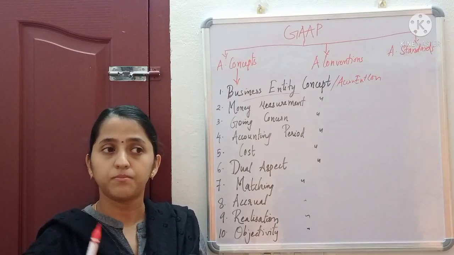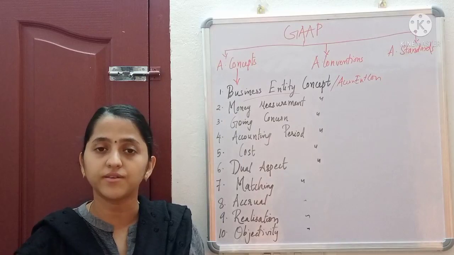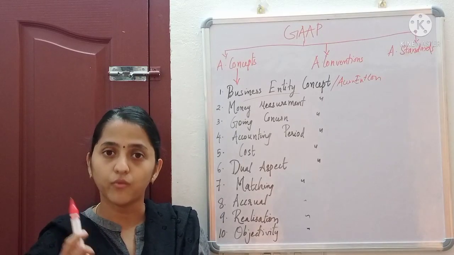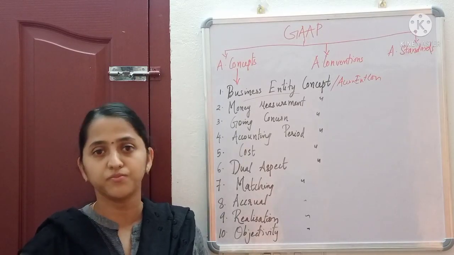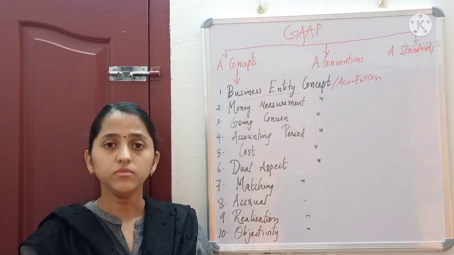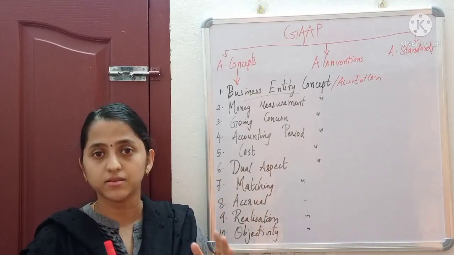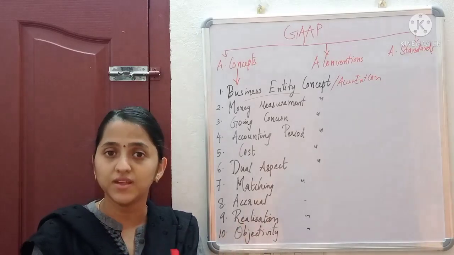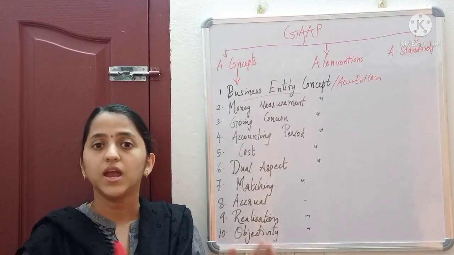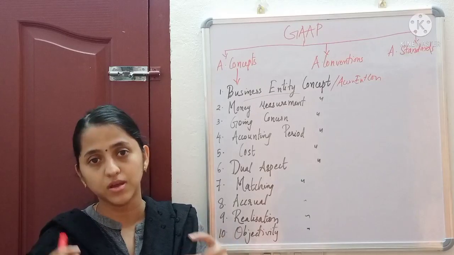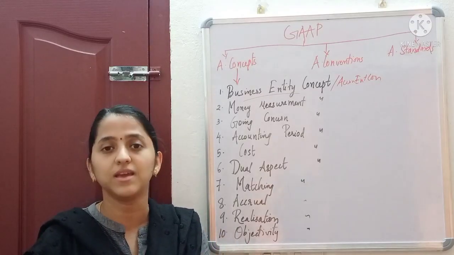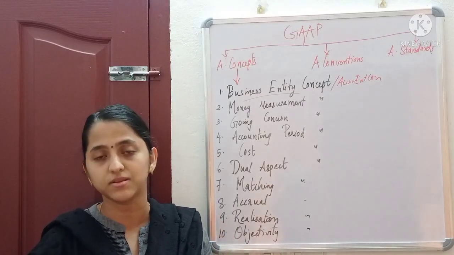So probably a business will be started by sometimes one person, sometimes a group of people. So whatever it be, always the business and its transactions should be kept separately. It should not be clubbed with the person or the person handling it or the owner of the business.